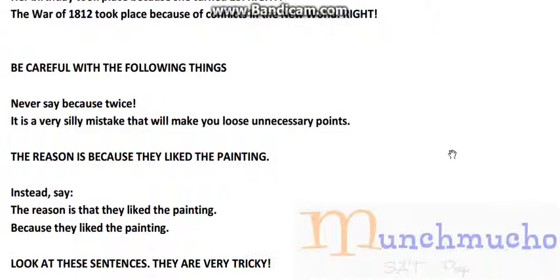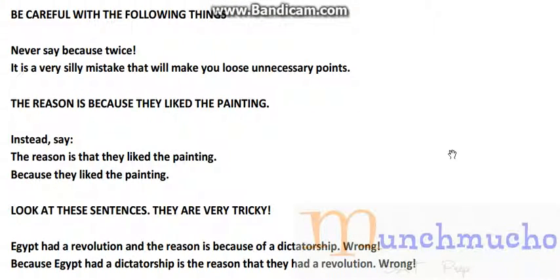Look at these sentences. They're very tricky and they can get a lot of people messed up sometimes. Something like this will probably come up on the test. I can almost guarantee it. Let's start over here. Egypt had a revolution, and the reason is because of a dictatorship. No, I mean, that's true. You understand what it's saying. The information in the sentence itself is correct, but the way the sentence is written is not correct. Neither is the second one.